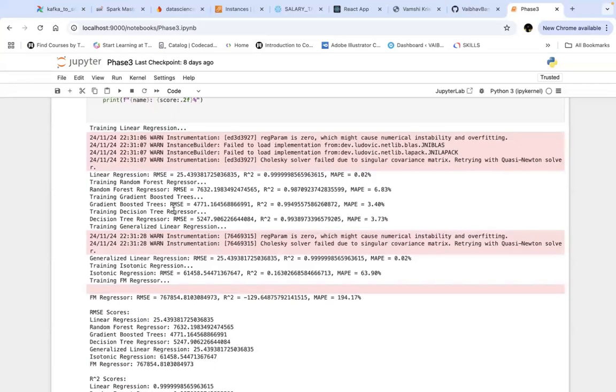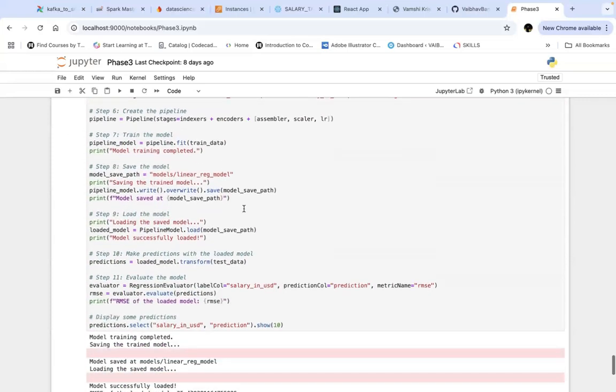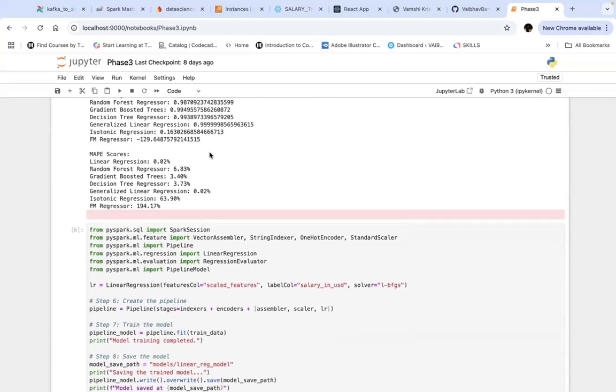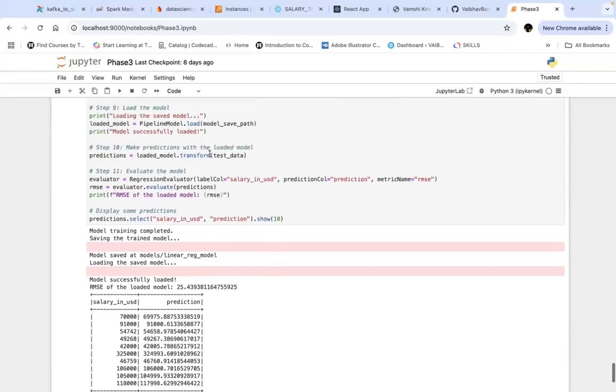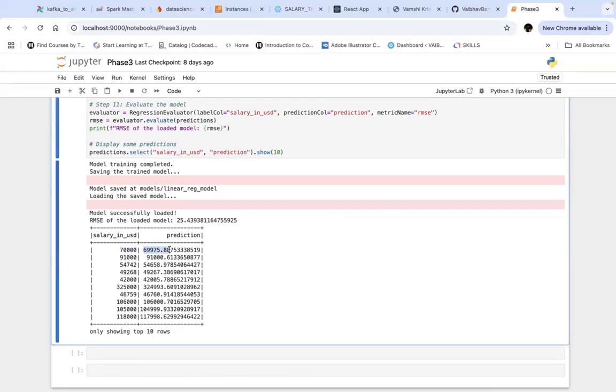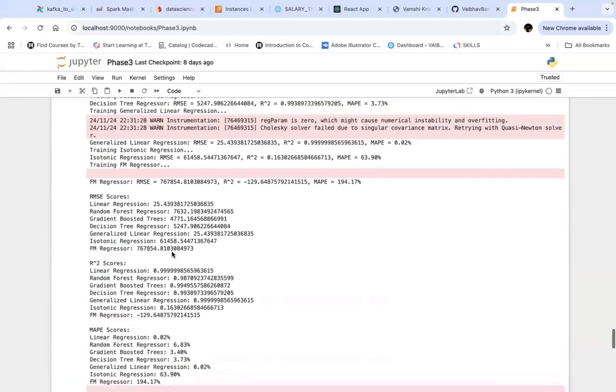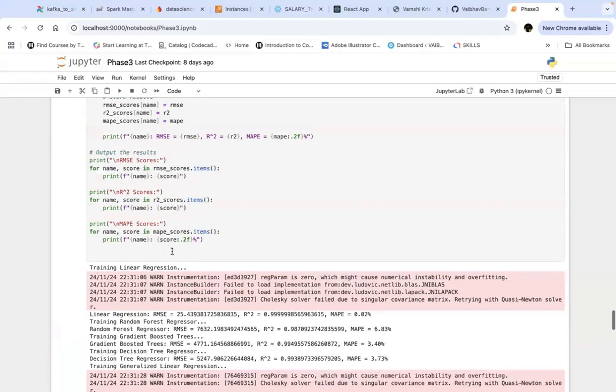So here we got the RMSE and R-squared score for all of our models. Then we saved this model so that we could use it for prediction, and we had used this for prediction. That is, we provide the salary in USD, and the predicted value was, see, you can see the difference between the actual value and the predicted value. So in all of these models, our linear regression model performed the best.